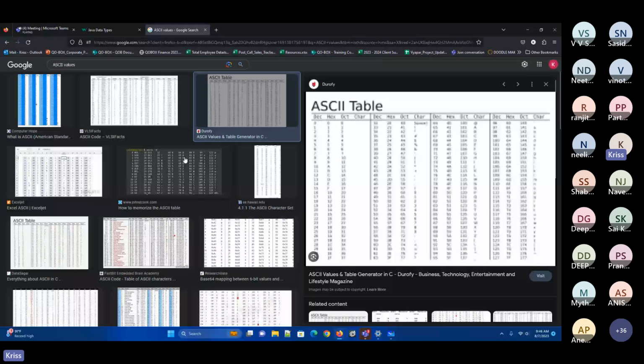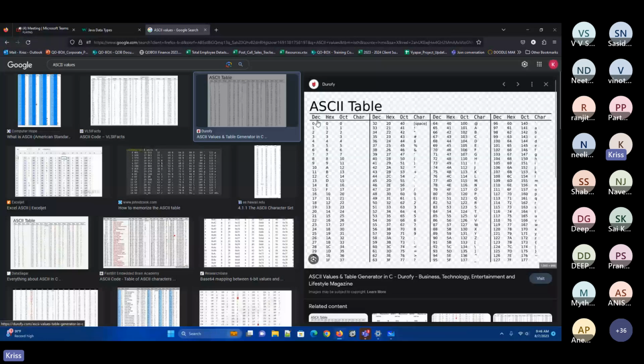So now if you see here, this is decimal, hexa, octa. Everything will have a different name. So now you can see it, right? For capital letters A, B, C, D, E, F, for special characters, and for small characters. This is the octal number. So octa for small a is 141, octa for capital A is 101, and small b is 62 hexa, decimal 98.